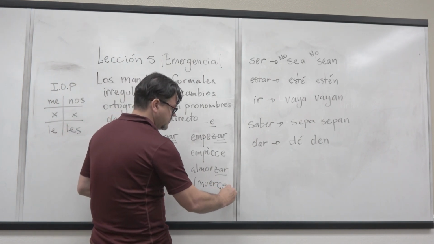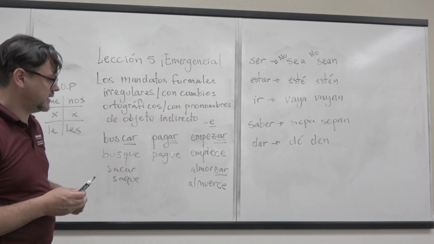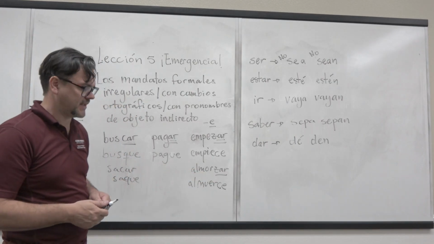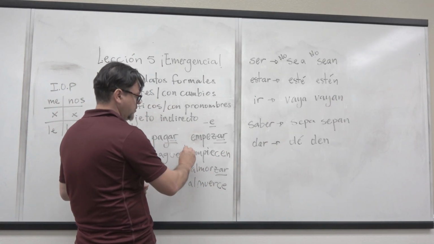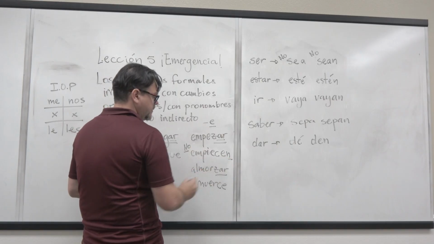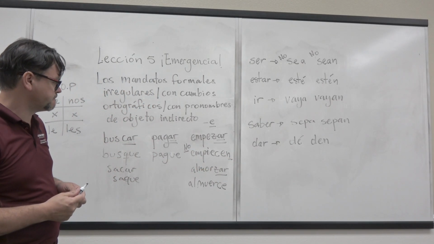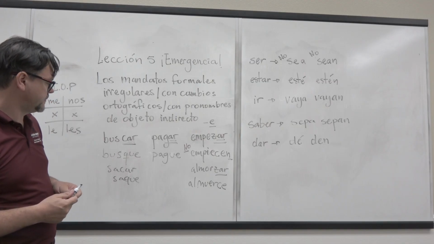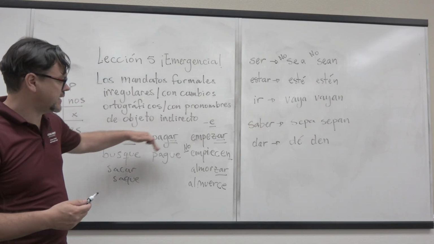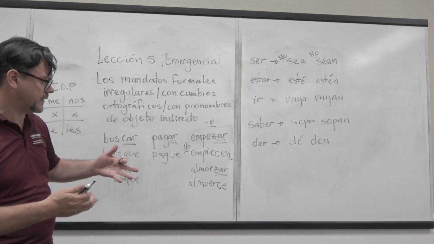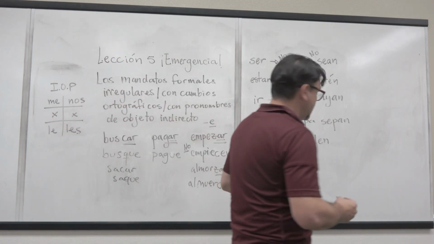But then it's going to be almuerce. See? No Z, but C. And again, the usual: empiece or no empiece. Those changes are going to depend on what we try to say. Muy bien. So these are verbs that have an orthographic change, and those will be those changes. Car, gar or zar verbs. All right, cool.